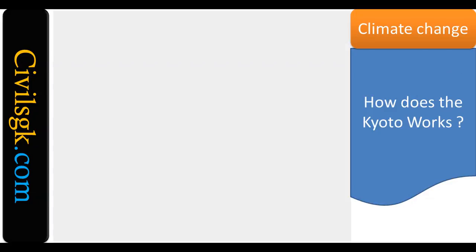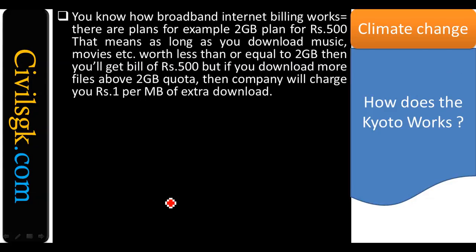How does it work? It's so simple. You know how broadband internet billing works? There are plans, for example, 2 GB for 500. That means as long as you download music and movies worth less than or equal to 2 GB, you will get a bill of 500 itself. If you download more than 2 GB, you will be charged extra. It's as simple as that.